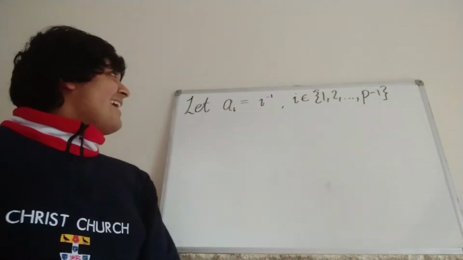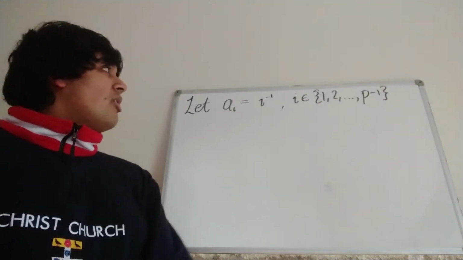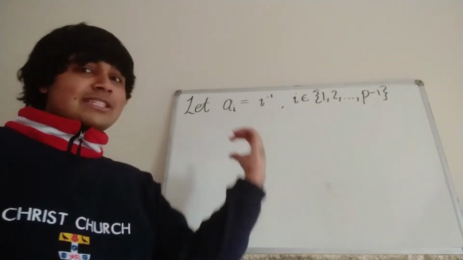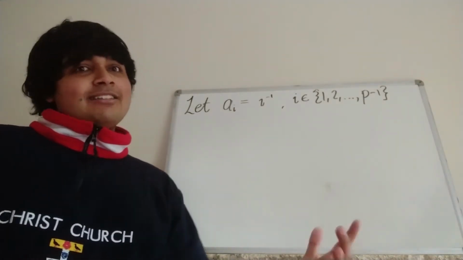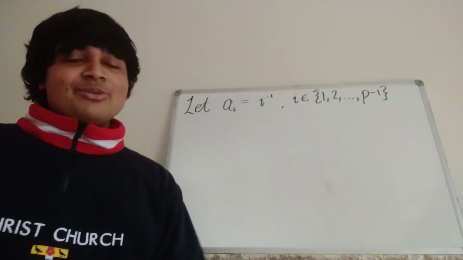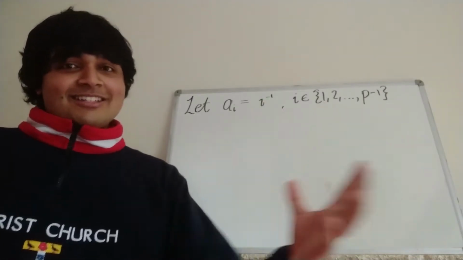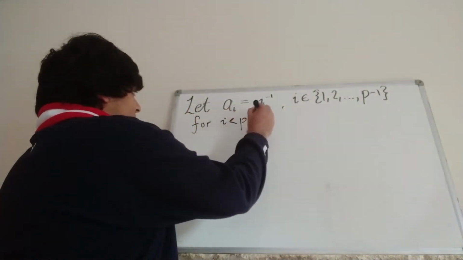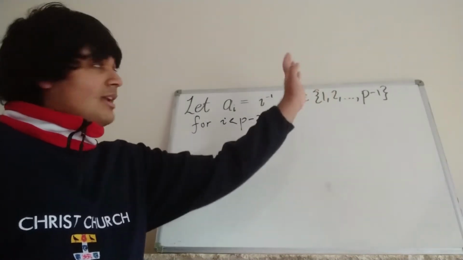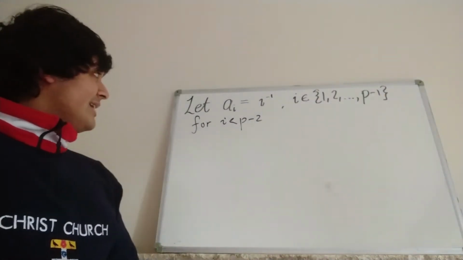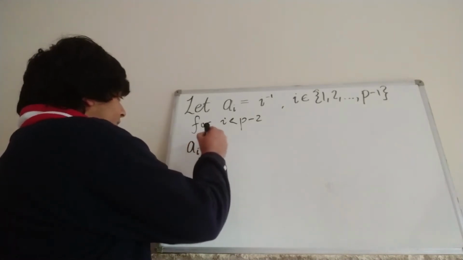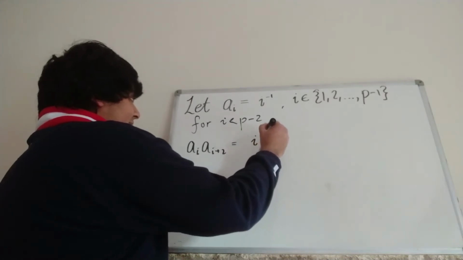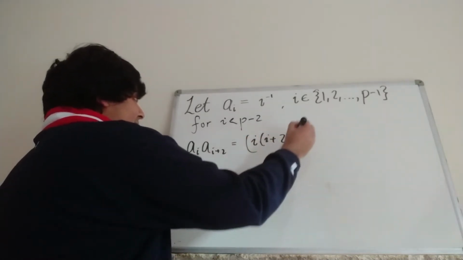So what we're going to do is let ai be equal to the multiplicative inverse of i, so the multiplicative inverse mod p of i. And now what I'm going to first do is just check that it meets the ai times ai plus 2 is not congruent to ai plus 1 squared condition, mod p. So firstly, for i strictly less than p minus 2, so i being 1, 2, 3, all the way up to p minus 3, we have the ai times ai plus 2. Well, that just going by this thing here is nothing but i times i plus 2 and the inverse of that.